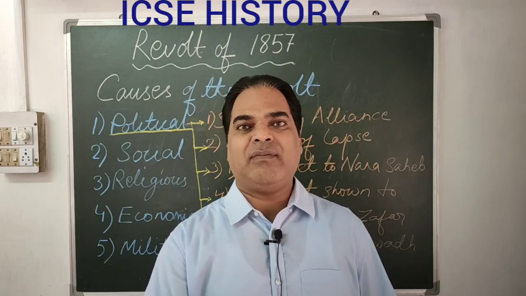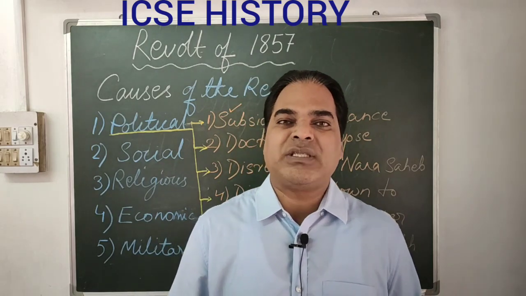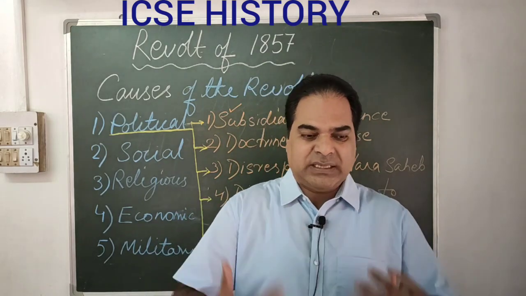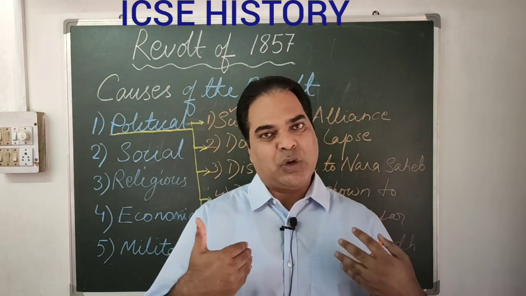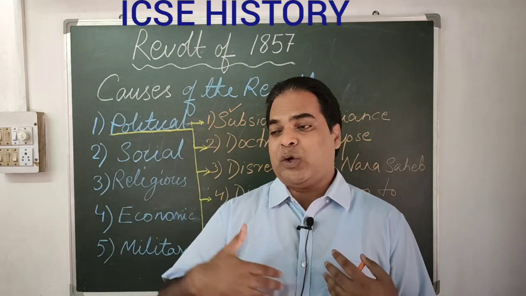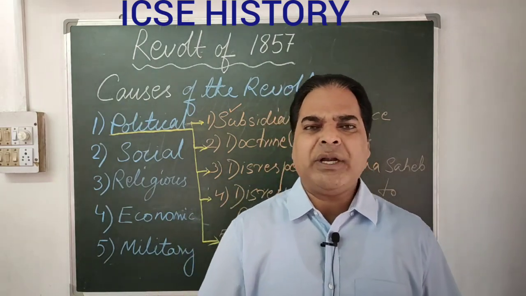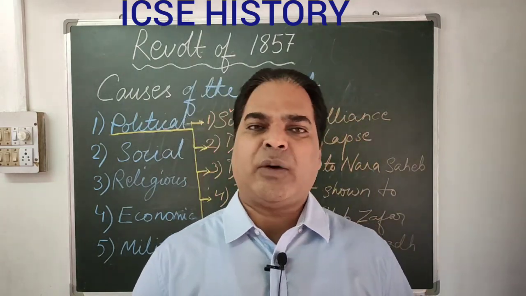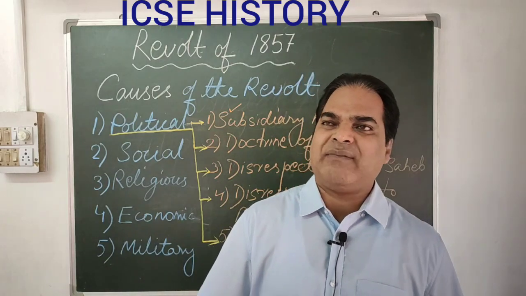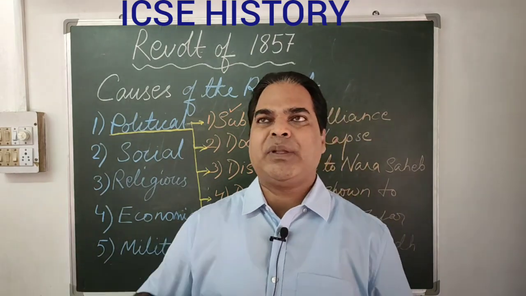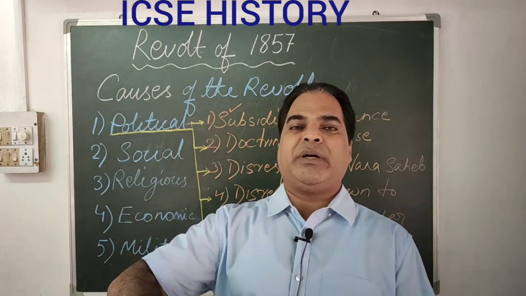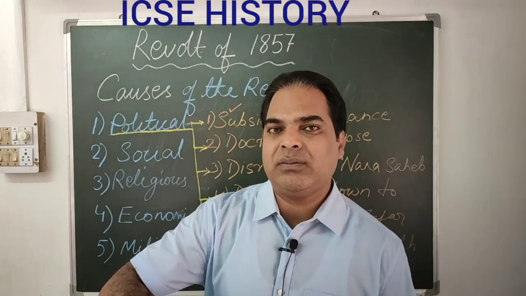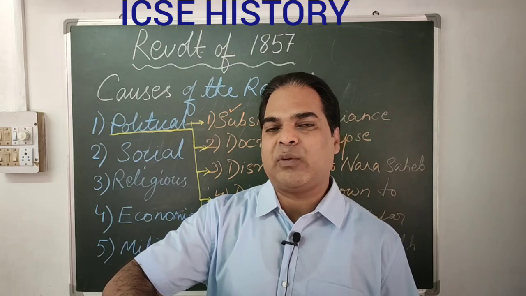They did not have their own successor. Suppose my son will be my successor. Suppose I don't have a son, so I will not be given the right to adopt a son. According to the Hindu custom, right to adoption is allowed. If I don't have a son, then I can adopt a son. But one thing is there, the adopted son will have the right to inherit the property, but cannot become the ruler. He won't be the king.